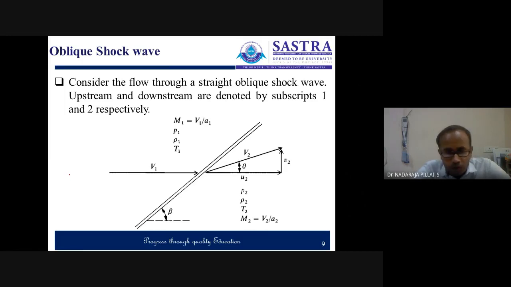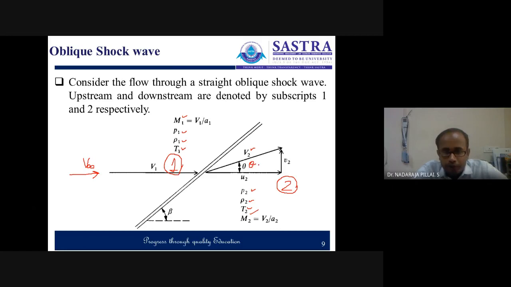Here you have the free stream velocity V infinity, and before the shock we call this 1, and after the shock we call this 2. Correspondingly, the Mach number M1 and P1, ρ1, T1, similarly V2, T2, ρ2, M2. So this is theta.